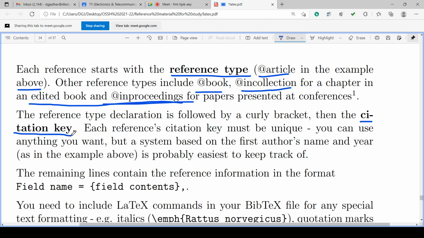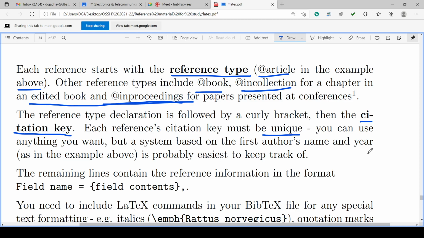With this key we are citing. So each reference's citation key must be unique so that it can be identified further. For each paper, we should give unique citation keys. Two citation keys should not match with each other. Suppose Mr. Bird has two papers in 2001 only.